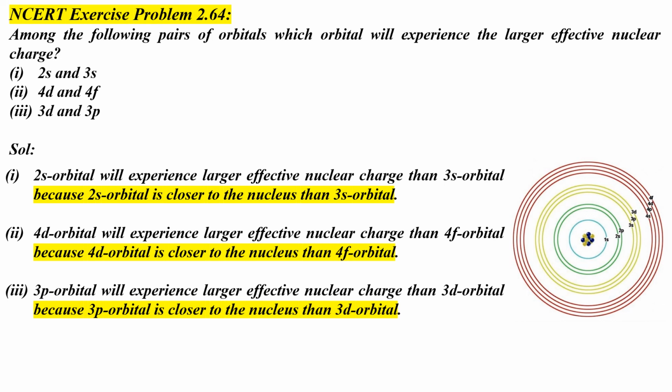Now, let's take the last case, the 3d orbital and the 3p orbital. Here again we can find that the 3d and 3p orbitals are in the same third shell. Since the p orbital is closer to the nucleus than the d orbital, the 3p orbital is closer to the nucleus than the 3d orbital. Hence, the 3p orbital would experience larger effective nuclear charge than the 3d orbital.